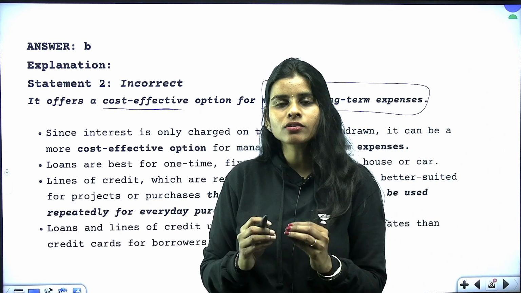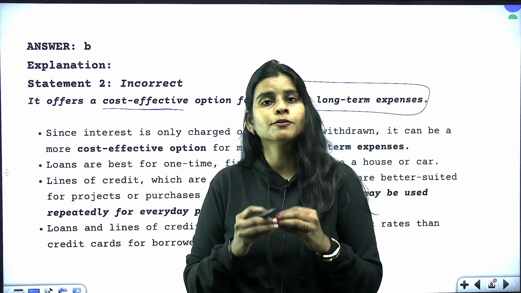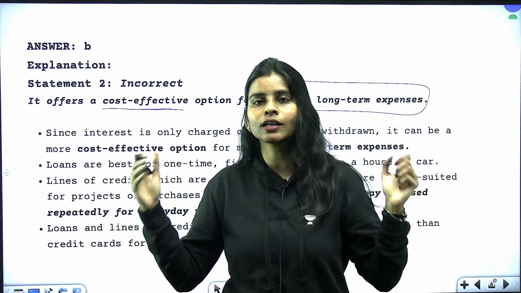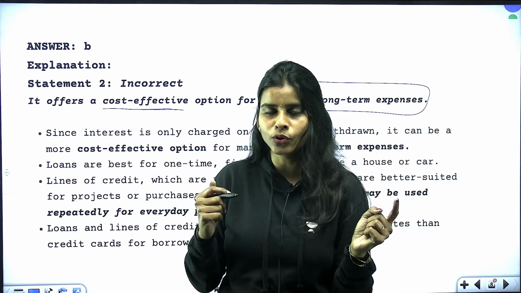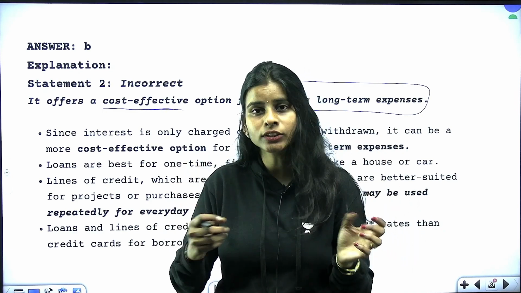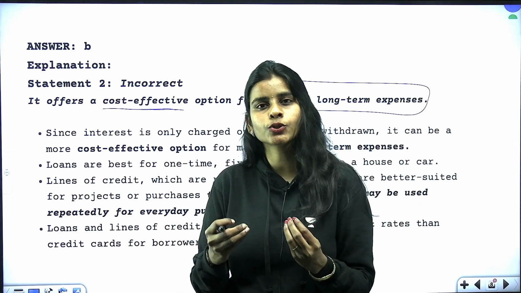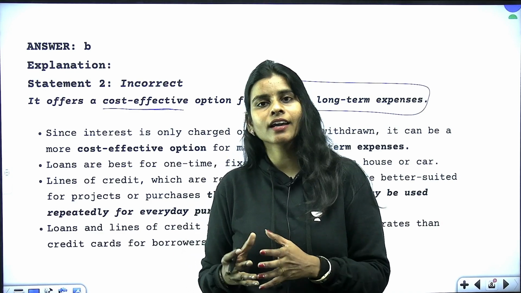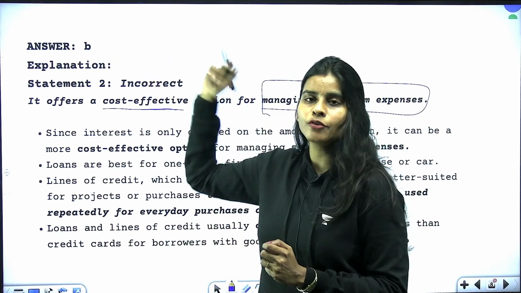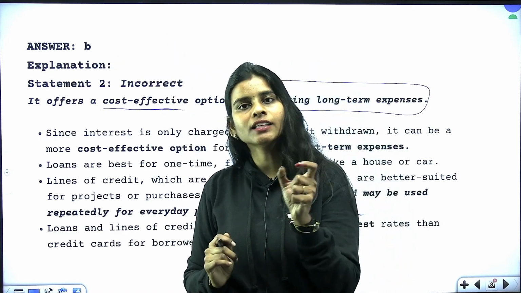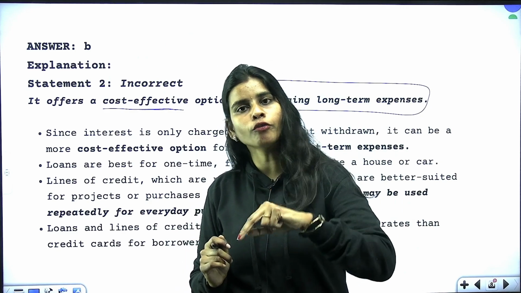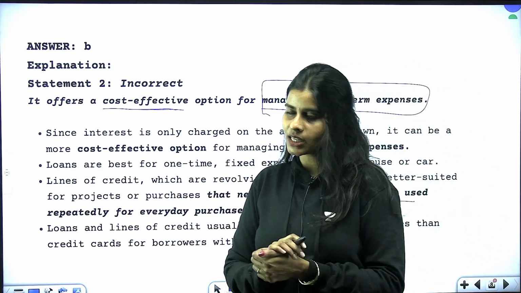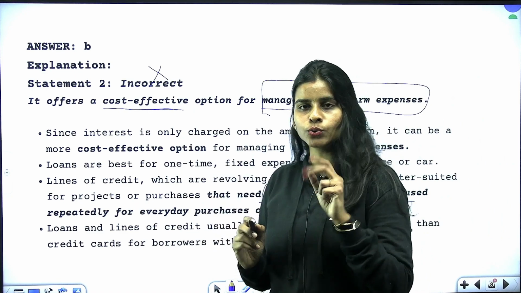Definitely not so. Why? Because if we want to manage long-term expenses, then probably we will be very clear about the type of projects that we are investing in and the type of funds that we need to generate. So probably we will go for the loan only, right? But if we are not very sure about the immediate expenses that we have, if we are not very sure about the short-term expenses, if we are taking up any venture projects, in that case probably we will find this digital credit line facility useful. Why? Because we can take the money as and when the need arises, right? So this is going to offer you both flexibility as well as the ability to manage your short-term and immediate expenses. So that is why this statement number 2 is incorrect.